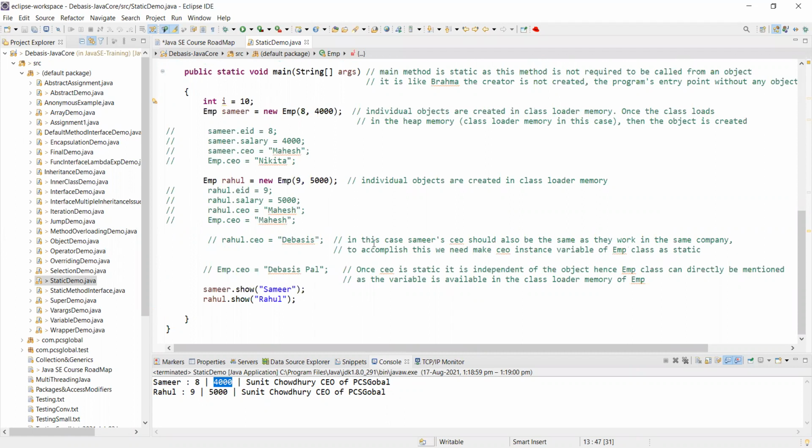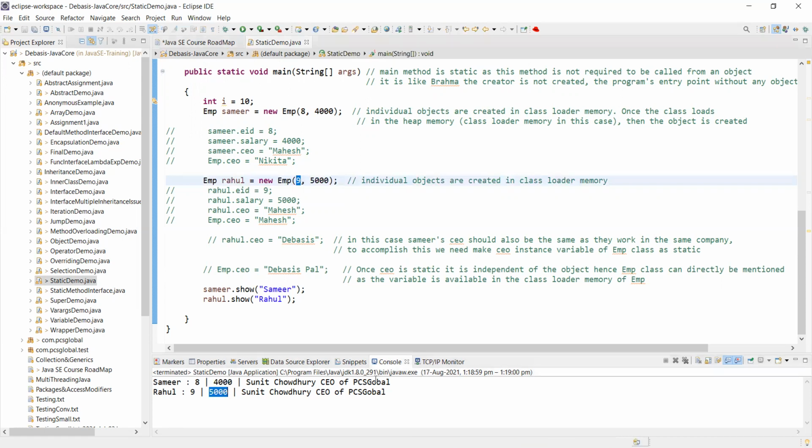Now, what about Rahul? Rahul, I have passed in 9 employee ID. So now it is very obvious. You can see the magic here. But did the value of CEO change? That is the beauty, because Rahul and Samir working in the same organization cannot have different CEOs.